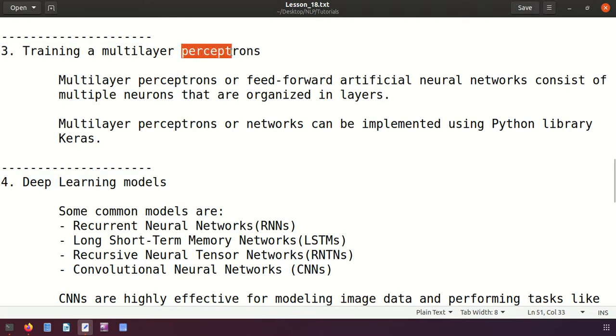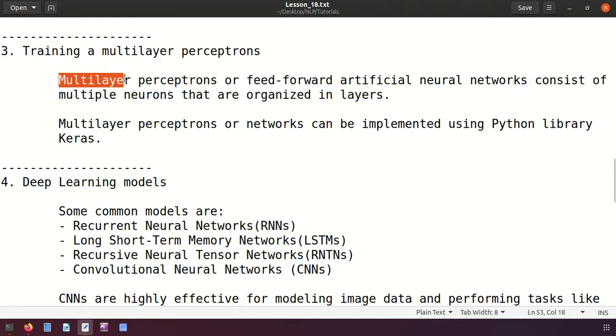We did understand what a perceptron is. A perceptron is a neural network with a single neuron and n number of binary inputs. But what we have here is a multi-layer perceptron. It means we have more than one neuron, and they are combined together and working as a neural network.